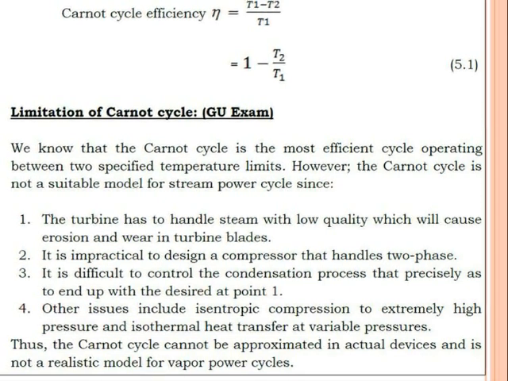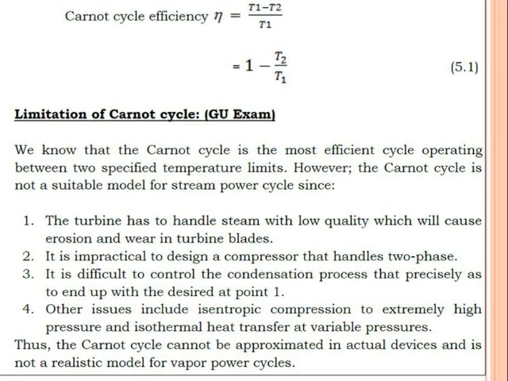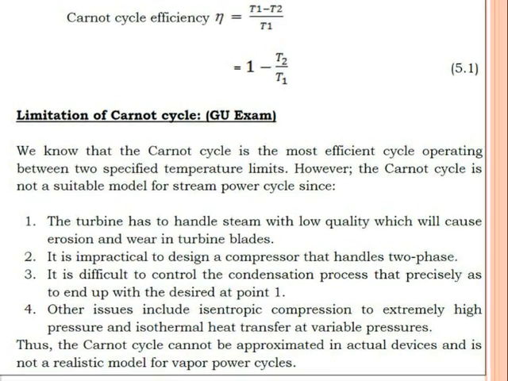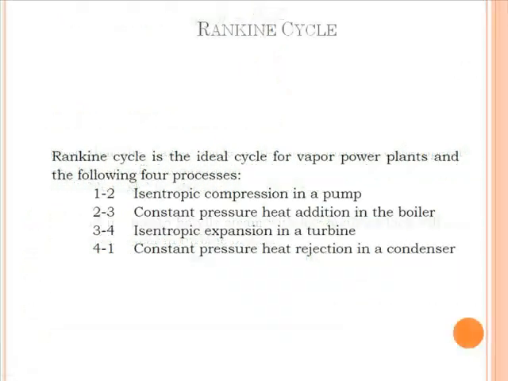And now we will discuss the actual feasible vapor cycle, which is widely known as the Rankine cycle. When we make some modification in the vapor Carnot cycle, it converts into the Rankine cycle. So here you find four different processes.